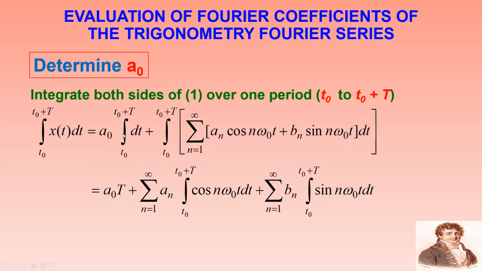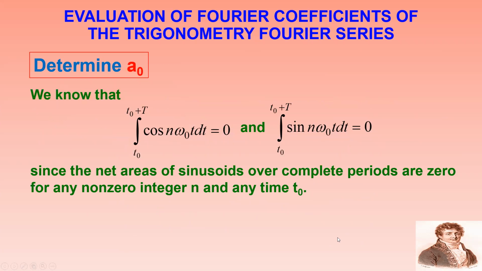If we integrate and substitute, I will get A naught into capital T plus sigma n equal to 1 to infinity A n integral T naught to T naught plus capital T cos n omega naught t dt plus sigma n equal to 1 to infinity B n integral T naught to T naught plus capital T sin n omega naught t dt. Because the average value of cos n omega naught t and sin n omega naught t is equal to 0, those two terms automatically become 0.